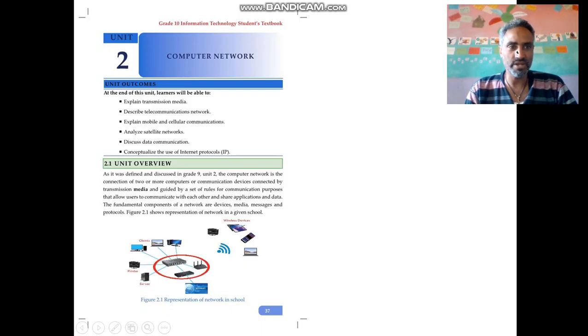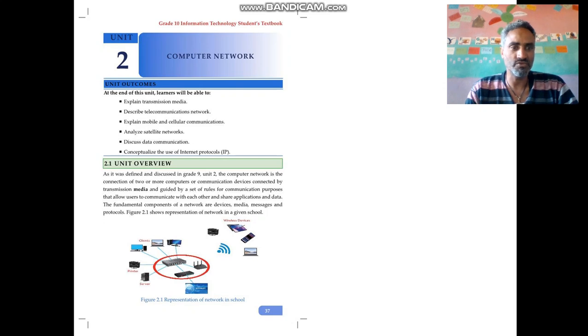I'll continue with the grade 10 textbook, which is unit 2 about computer networks. What are the unit outcomes? At the end of this unit, learners will be able to explain transmission media. You have to describe telecommunication networks. You have to explain mobile and cellular communications. You have to analyze satellite networks. Discuss data communication, and the last point, you have to conceptualize the use of internet protocol.